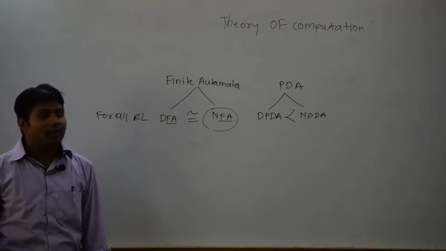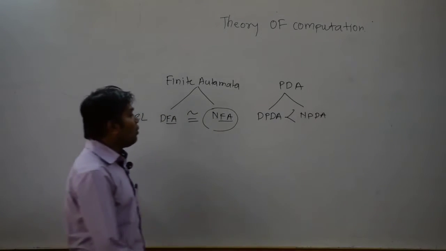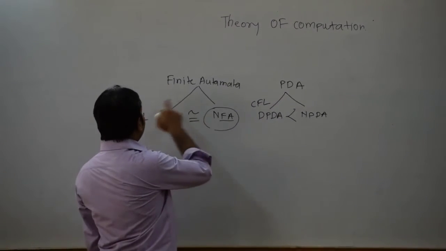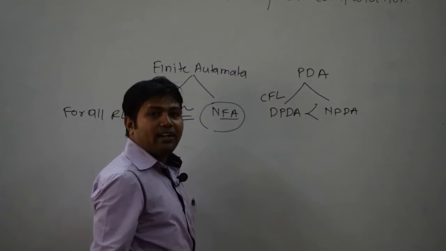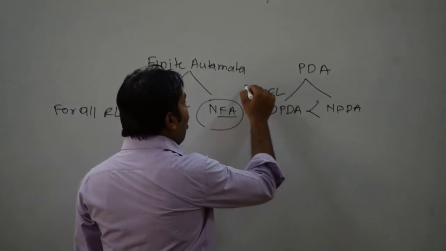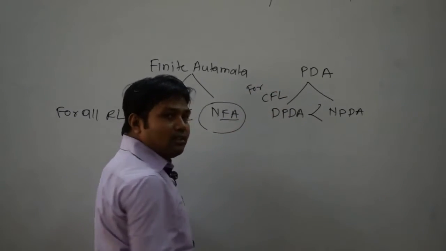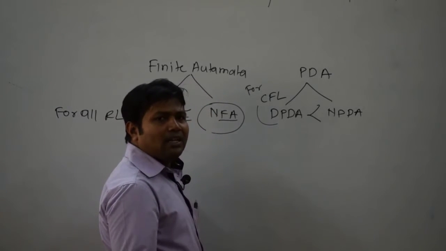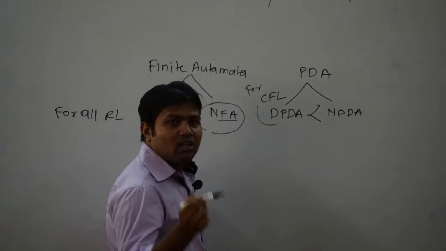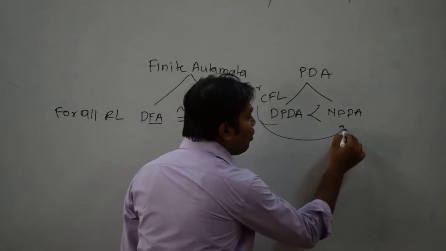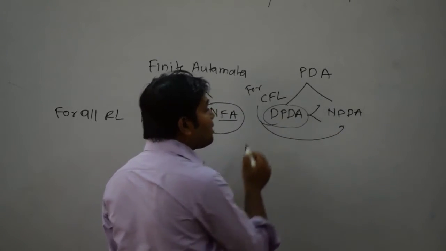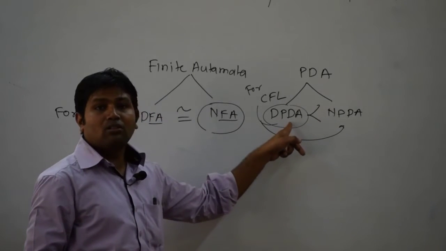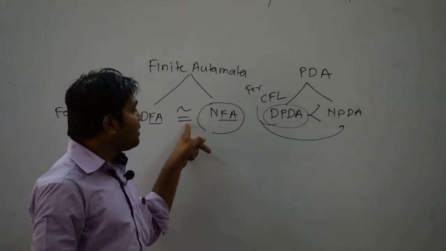Now how? As I told you, the PDA is going to recognize languages, the regular language and the context free language. If there is a context free language, then we can construct the DPDA and we can construct the NPDA. But there are some context free languages for which we can construct only an NPDA, but we can't construct a DPDA. So that's why the power of NPDA is more than the DPDA. Is that clear? Here it is equivalent.